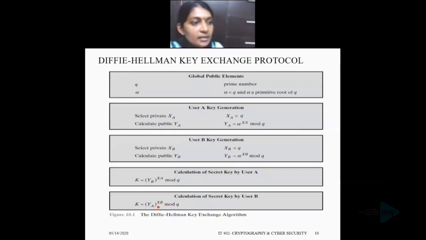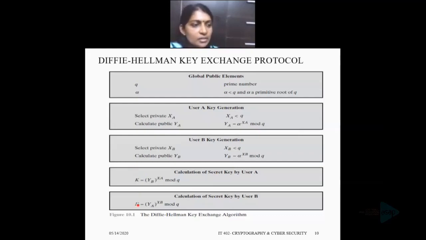The result is that the two sides have exchanged a secret key without physically exchanging the key.